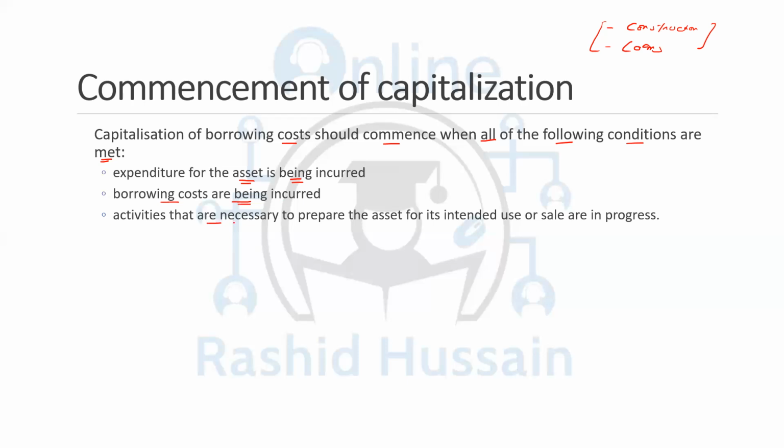And the third thing: activities that are necessary to prepare the asset for its intended use or sale are in progress. That means the construction has already started. For example, if you took the loan and construction has not started, then you cannot capitalize the borrowing cost. If the construction has started and you didn't receive the loans, then you cannot capitalize either. So all of these should be met in order to start the capitalization. You have received the loans and you have started the construction as well.